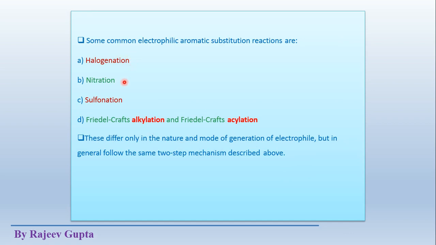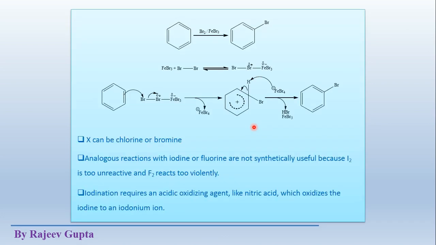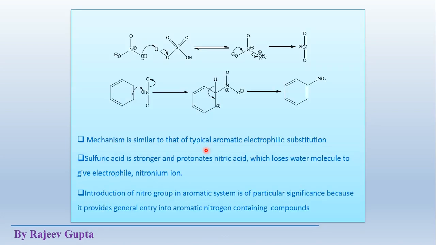So we saw these reactions in a previous lecture. Halogenation, nitration and sulfonation we have already seen. Now we will see Friedel-Crafts alkylation and acylation.